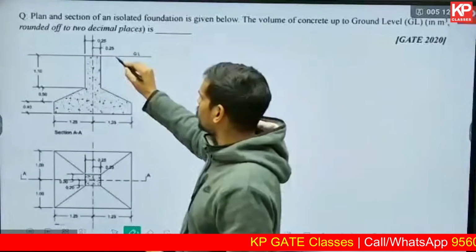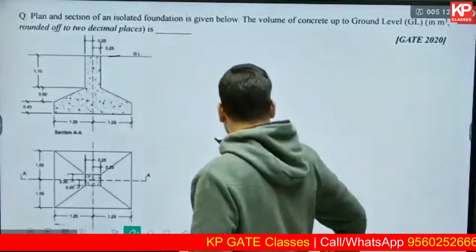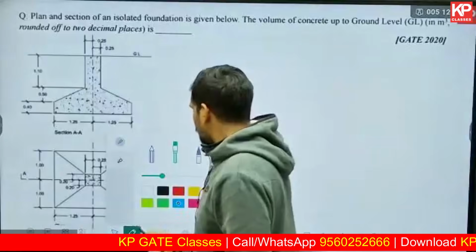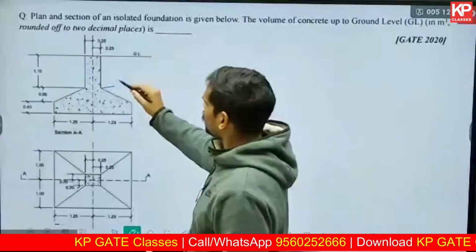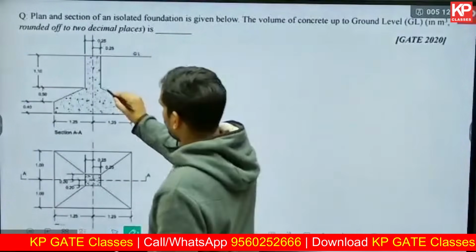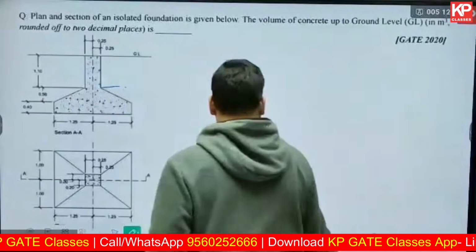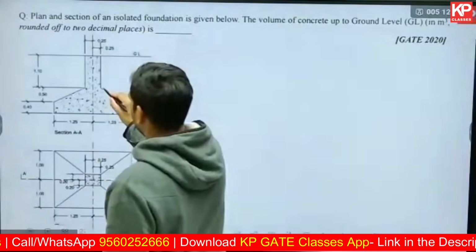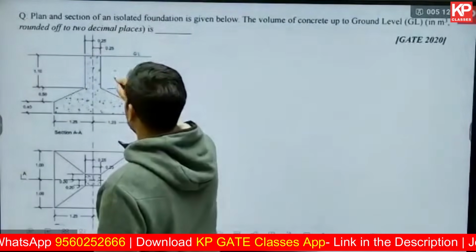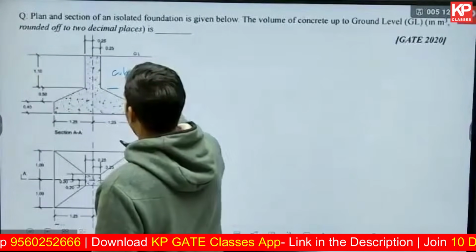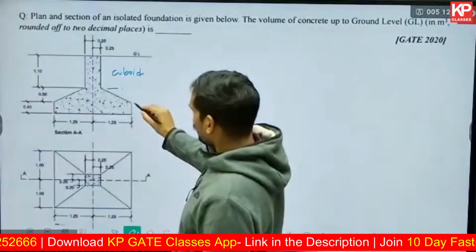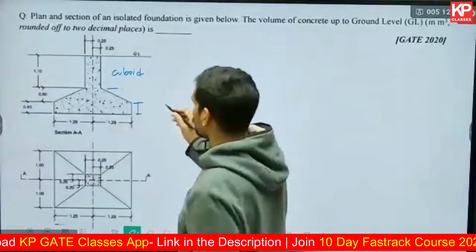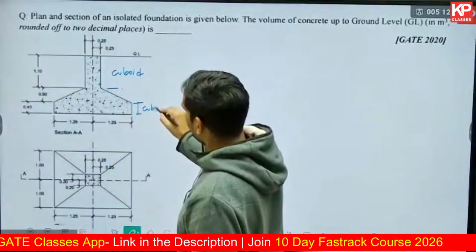From the ground level till this level, it is a cuboid. And then at the bottom also, from this level to this level, it is a simple extrusion. So that is also a cuboid.